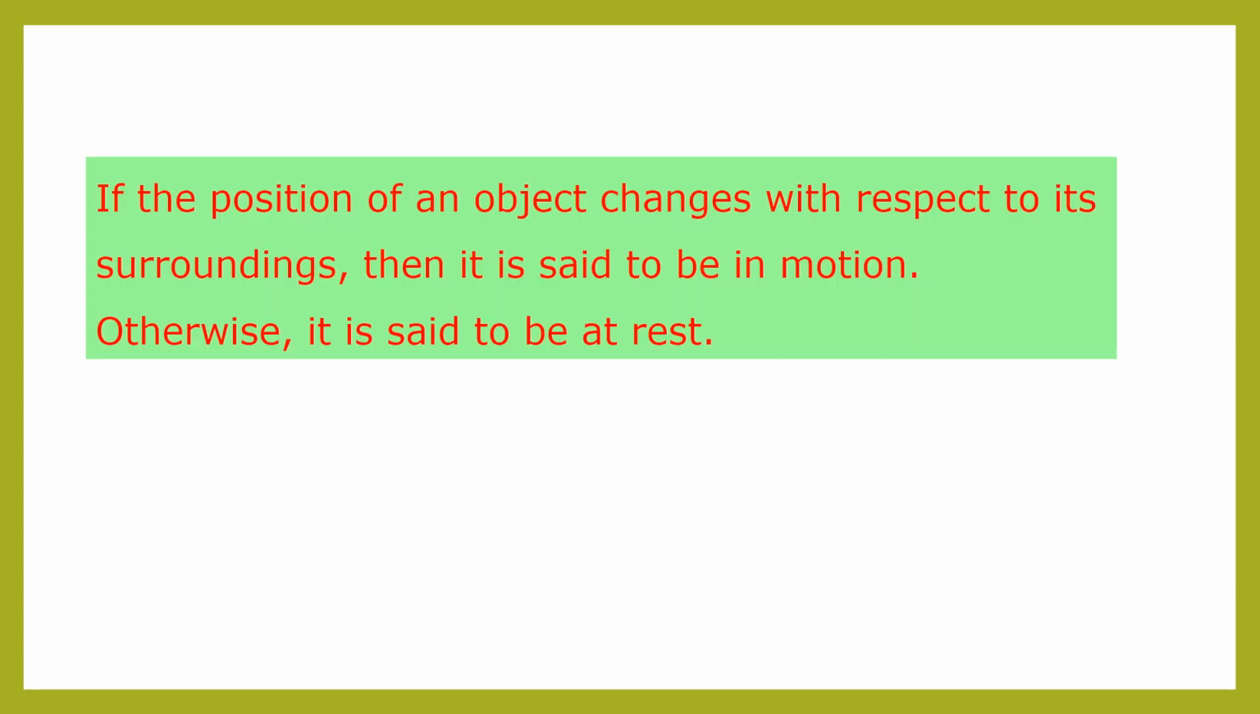Now we can say, children, if the position of an object changes with respect to its surroundings, then it is said to be in motion. Otherwise, that object is said to be at rest. Means when that object is changing its position, then we can say that it is in motion. And if it is not changing its position, means it is stationary or in a steady state, then we can say that that object is at rest.